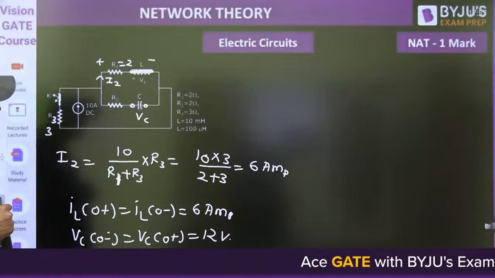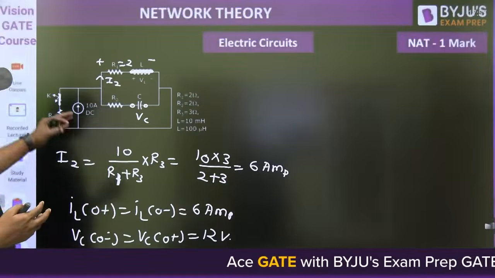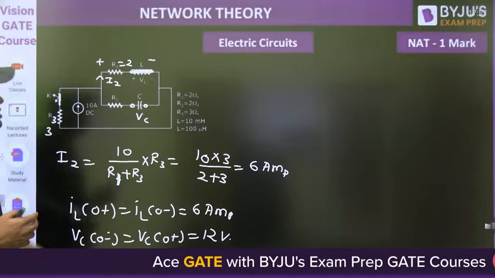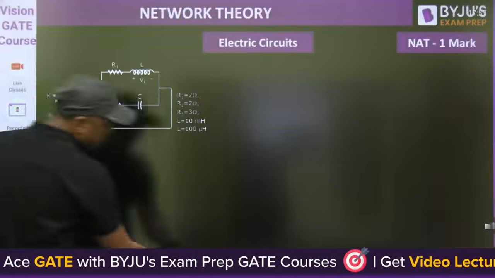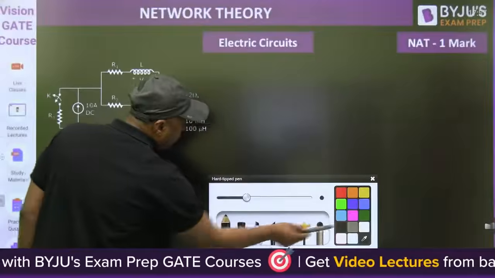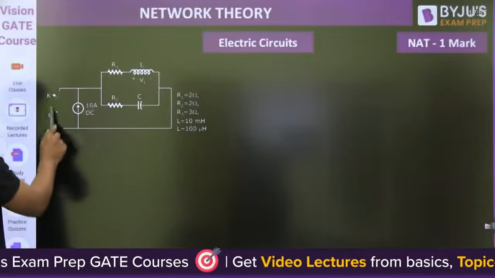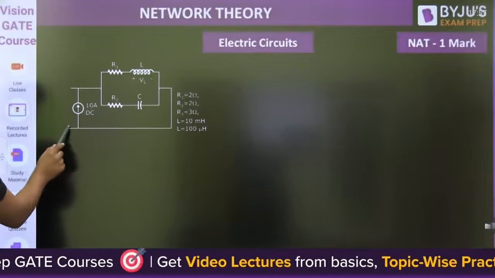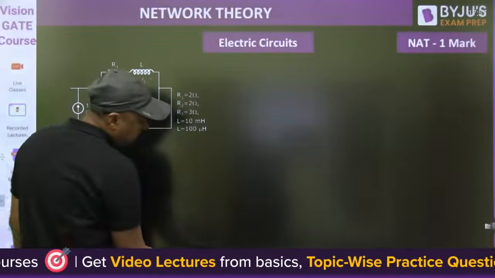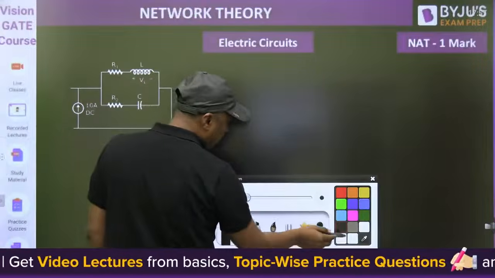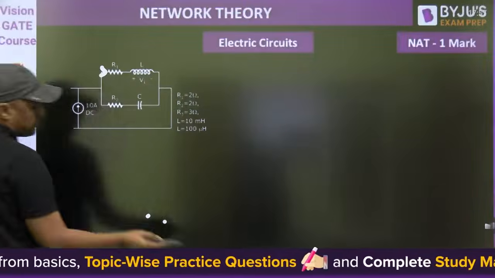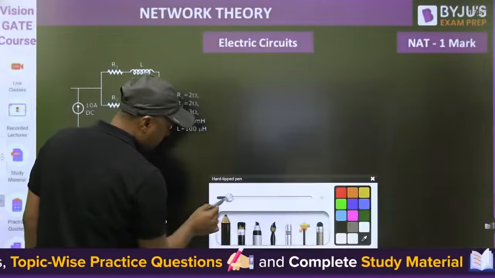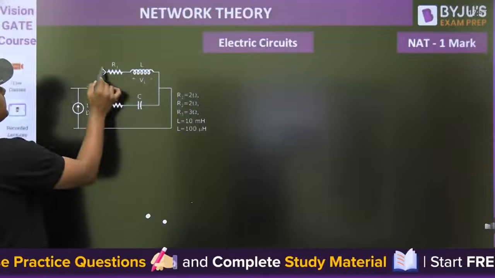What is asked? Exactly at t equal to 0 plus, now the switch is open. What is the voltage across the inductor? Okay. Then exactly at t equal to 0, the switch is open. Remove the switch. This part is removed. Now, the inductor does not allow sudden change of current. That current will remain the same. This is 6 ampere.